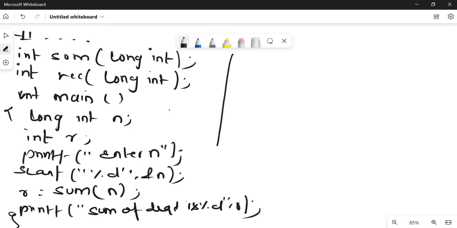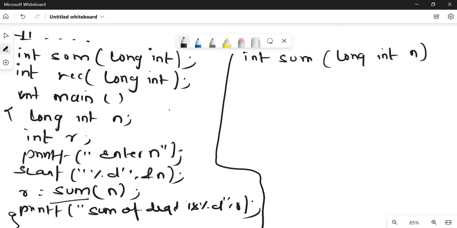Fine. So let's go to the function part. I told you we have to take two functions, but first of all, as it is calling the sum function, let's go to the sum function. Sum(long int n). Let me take another variable, int s.